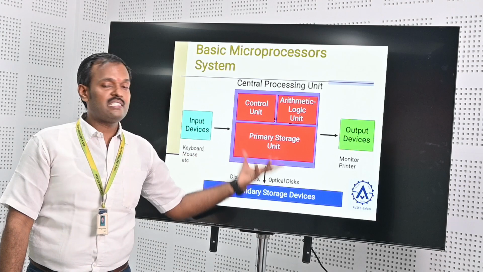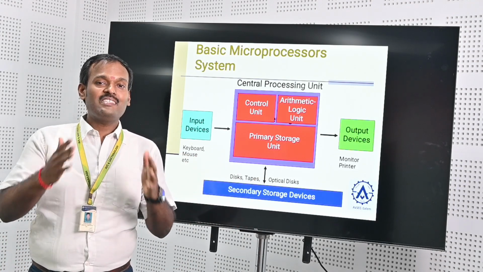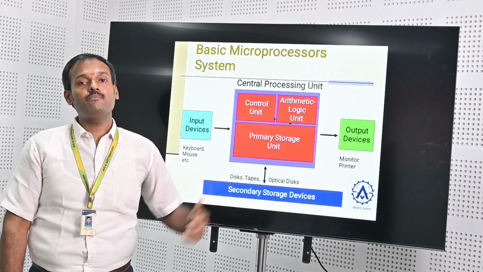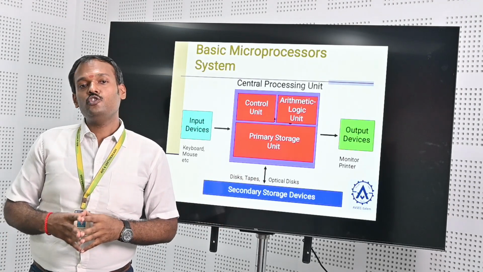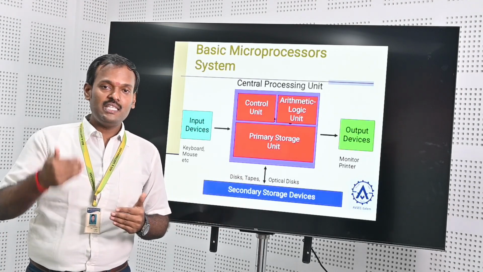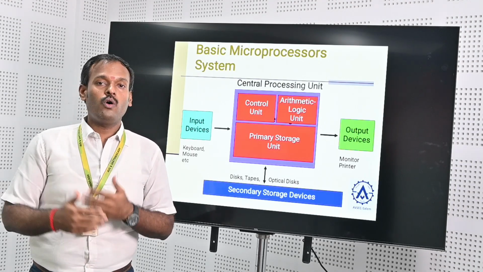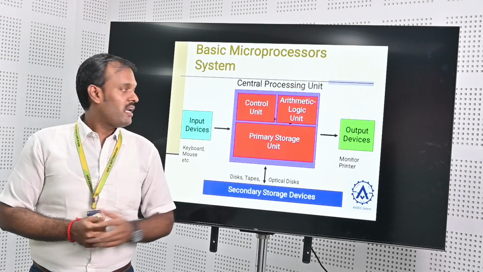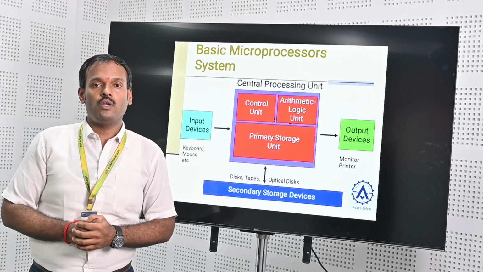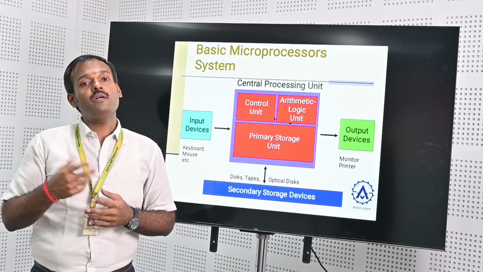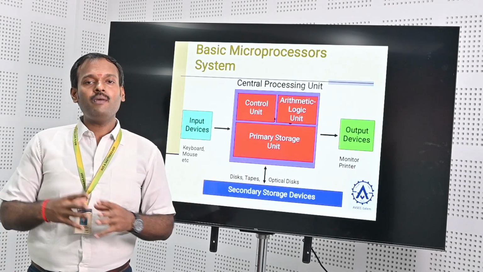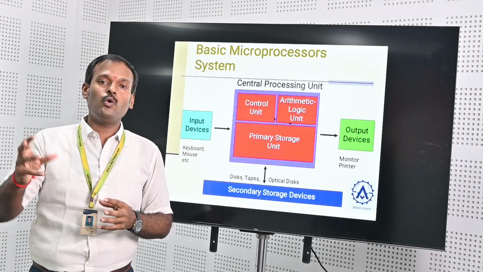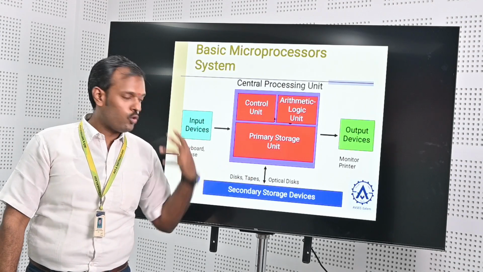Then the second one is the central processing unit. It is divided into 3 parts. The first one is the control unit, the second one is the arithmetic logic unit, and the third one is the primary storage unit. For internal and external operations, to do all kinds of functions in a register, I need the control unit. The arithmetic logic unit performs logical and arithmetic operations. After all the tasks are performed, I want to store the results in one place. That is called the primary storage unit.